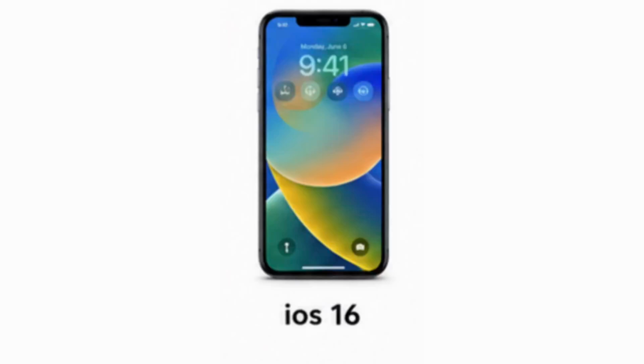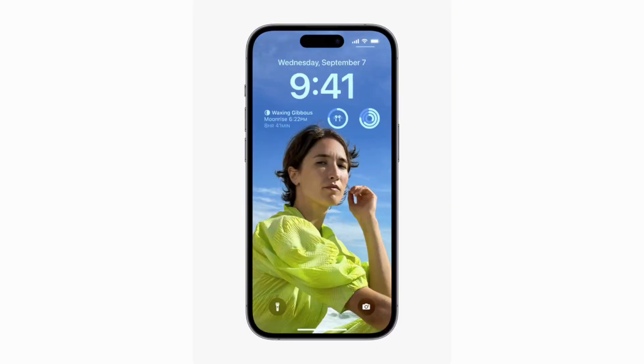iOS 16. Released in 2022, this update made the lock screen customizable for the first time. Users could add widgets, change fonts, and switch between different lock screen styles. It also introduced editable messages and useful improvements to Photos and Mail.